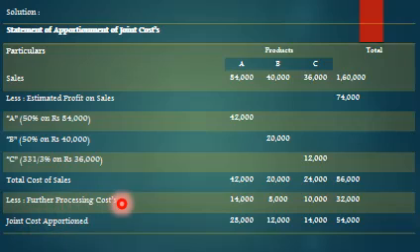Less further processing cost 14,000, 8,000, 10,000. So the total 32,000. So total joint cost apportioned: 28,000, 12,000, 14,000, 54,000. In the problem it is given that 54,000 is the joint cost. So like this we have apportioned, and this amount must tally with whatever amount is given in the problem.